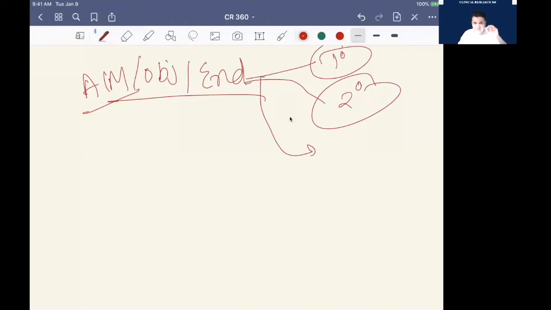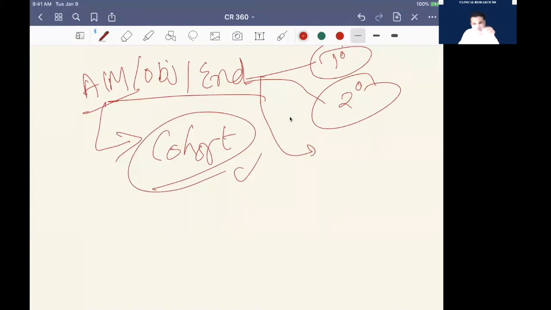But when you are defining the aim, you must know the cohort, which cohort you are looking for. Cohort means the type of population on which you wish to start your study. We'll talk about everything when we discuss observational studies, but I'm just giving you a brief idea. So cohort is the most important thing.